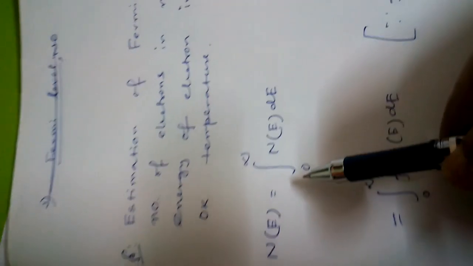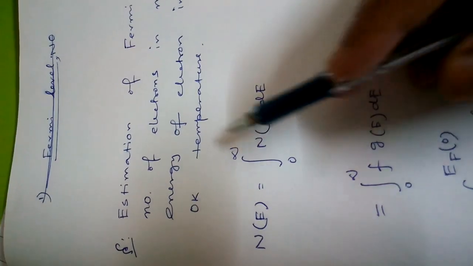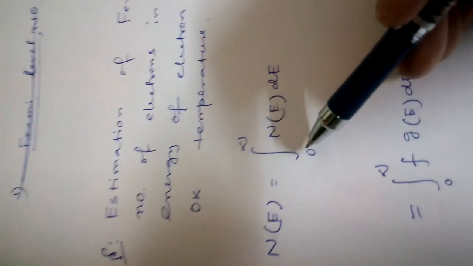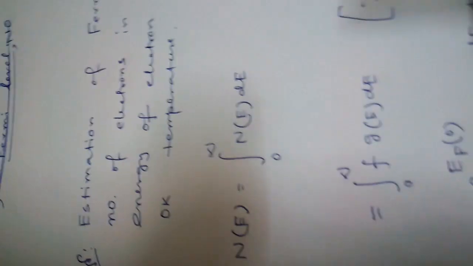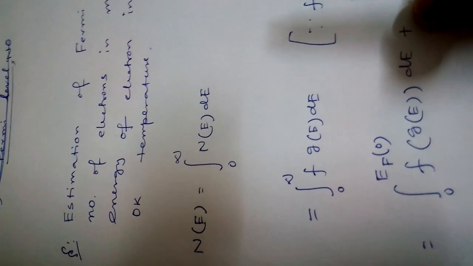Now we apply the same concept for calculating the number of electrons in a metal. This is a continuous system, so the expression is 0 to infinity, the energy limit, Ne into dE. Clear? Now we consider the concept of density of state.